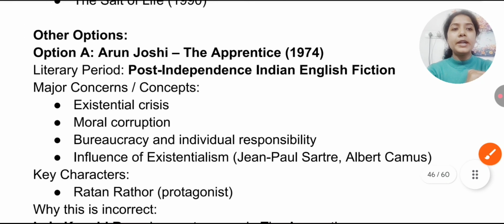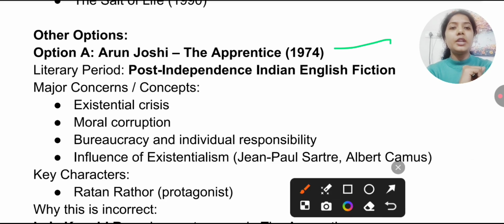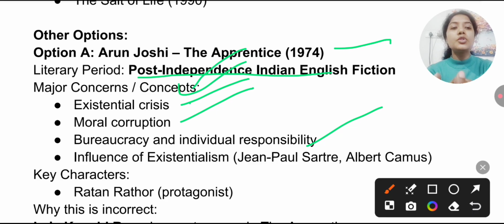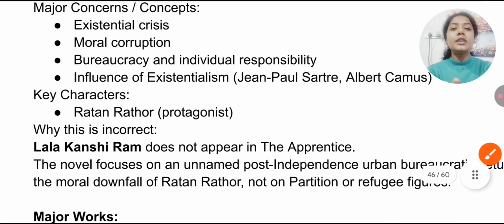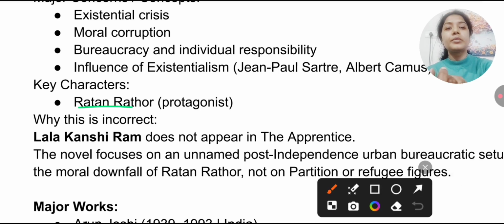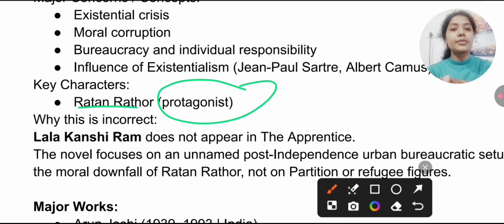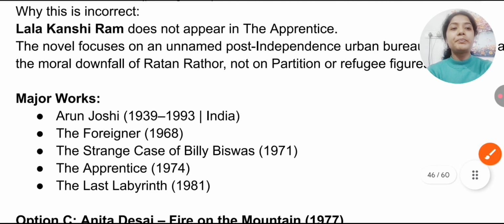The Apprentice is a work by Arun Joshi, 1974. It is also from post-independence Indian English fiction. The concepts associated with this work are existential crisis, moral corruption, bureaucracy, and individual responsibility. Also, you must remember the influence of existentialism, where you will find writers like Jean-Paul Sartre and Albert Camus. The character here is Ratan Rathor, the protagonist. Lala Kanchiram does not appear in this work, so you can eliminate it.